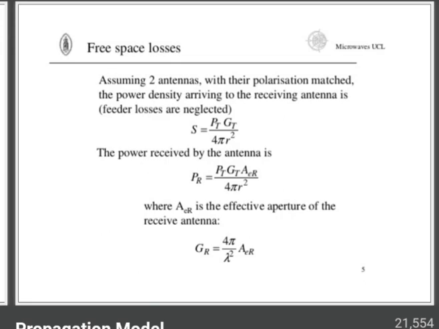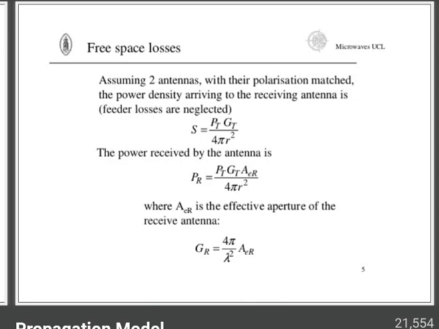So the values of PT and PR must be expressed in the same unit, and GT and GR are dimensionless quantities. The system loss factor L is greater than or equal to 1. The losses are because of transmission line attenuation, filter losses and antenna losses in the communication system. L equal to 1 indicates no loss in the system.